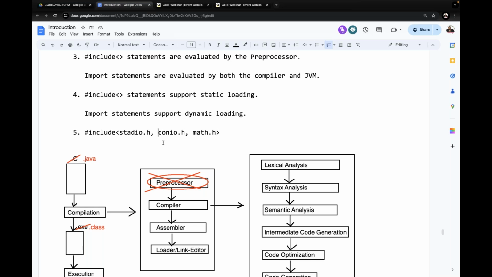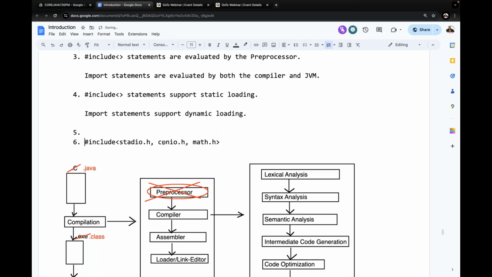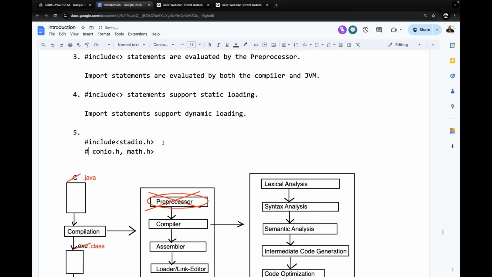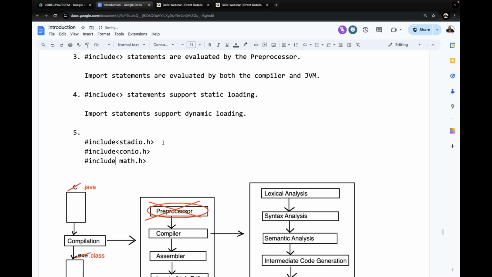All right. Now, for example, hash include stdio.h, hash include conio.h, hash include math.h. That means a single hash include statement is able to load only one header file.